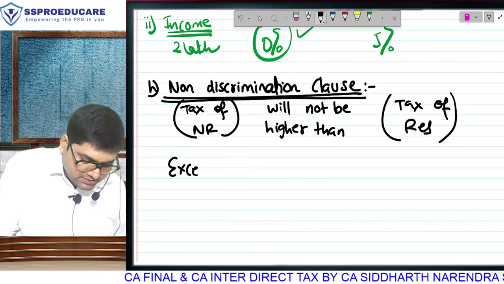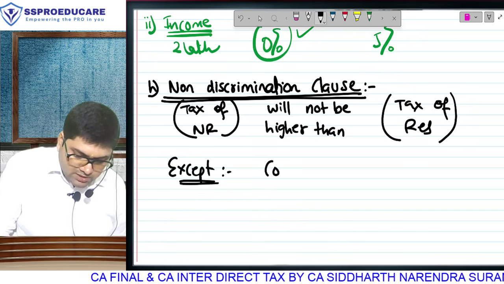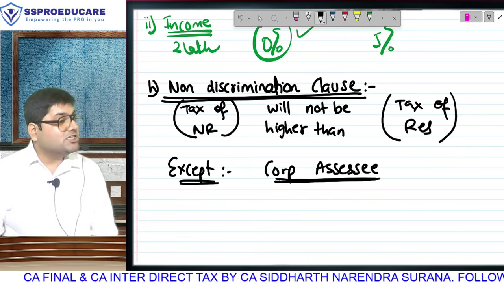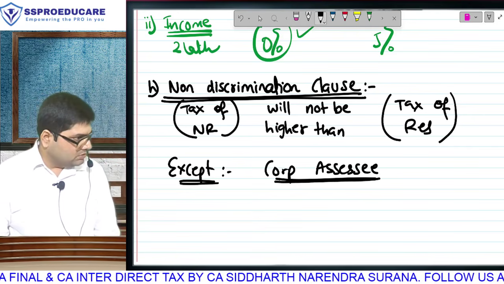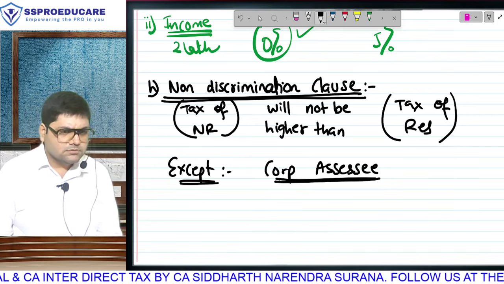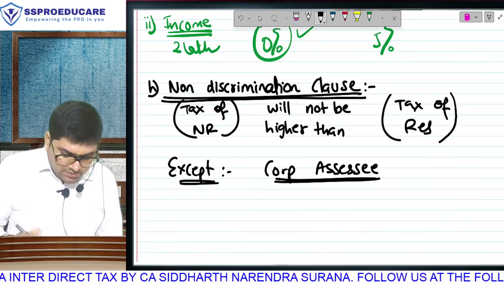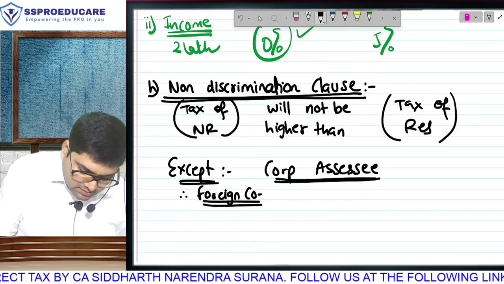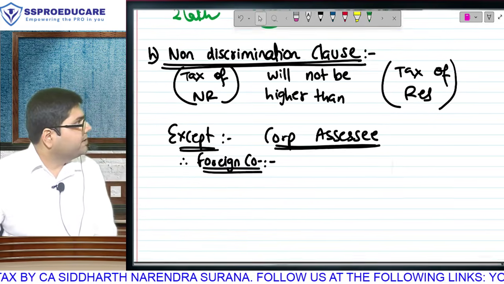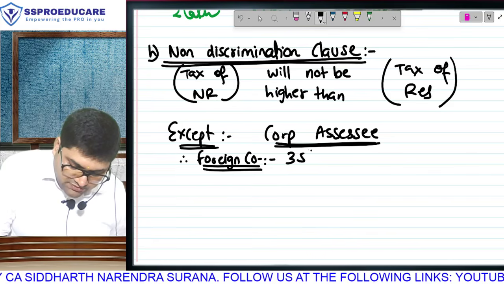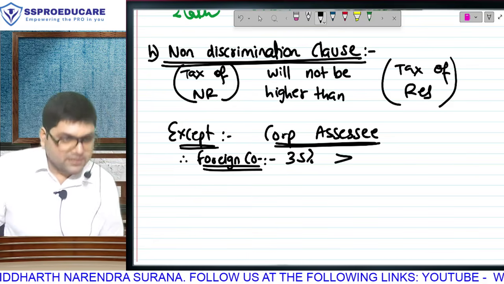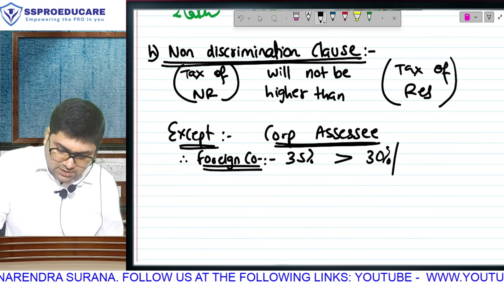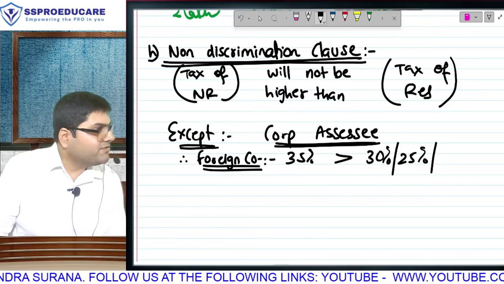And this will come with an exception. If you are a corporate assessee को non-discrimination का benefit will not be allowed. सर मतलब if you are a foreign company, what is the tax rate of foreign companies in India? 35%, which is greater than the tax that we apply on domestic companies. 30, sometimes it can be 25, 2 years ago ka turnover.